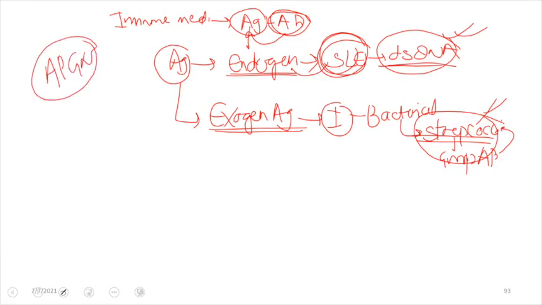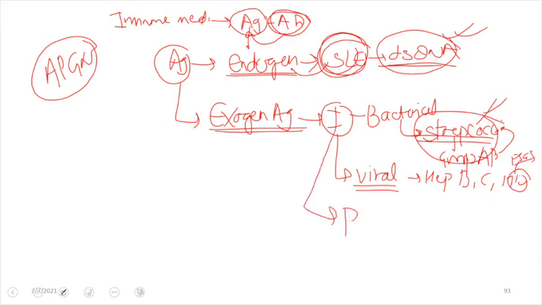So what are the other causative agents? It can be a viral cause. And what are the different viruses? It can be due to hepatitis B virus, C virus, even HIV can lead to it, but HIV mostly causes FSGS, as I have already told in the video on FSGS. Not only that, it can also be due to parasitic causes. And what are the parasitic causes?